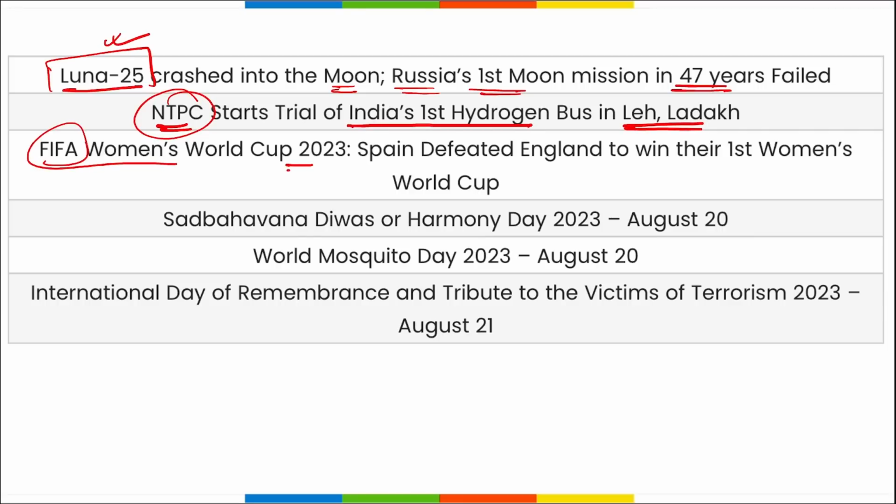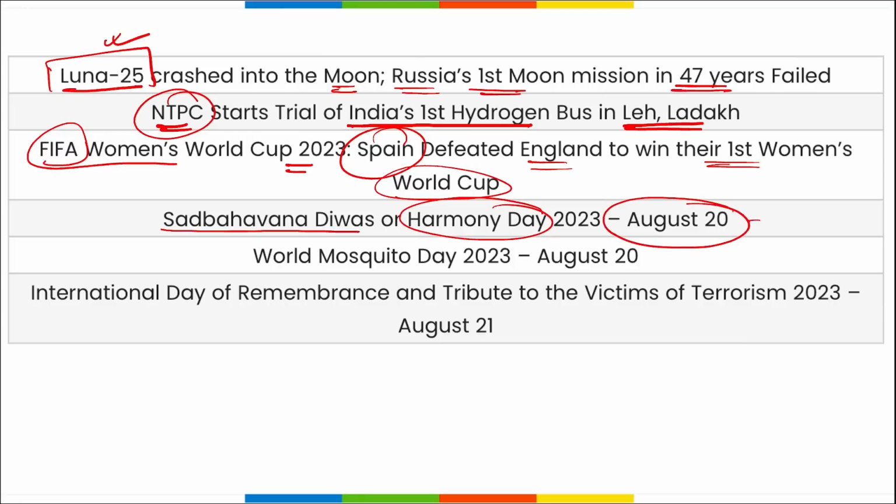FIFA Women's World Cup 2023 was held, and Spain has defeated England to win their first Women's World Cup. And remember, Spain became the first country where both men and women have won the FIFA World Cup. Then Sadbhavna Divas or Harmony Day on 20th of August, and this day also marks the birth anniversary of Rajiv Gandhi.